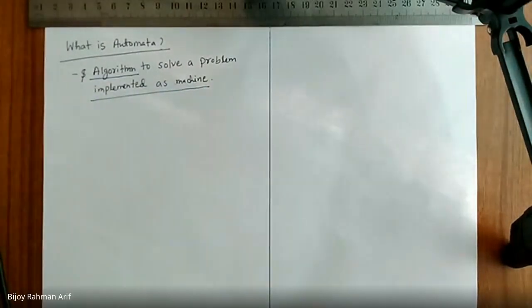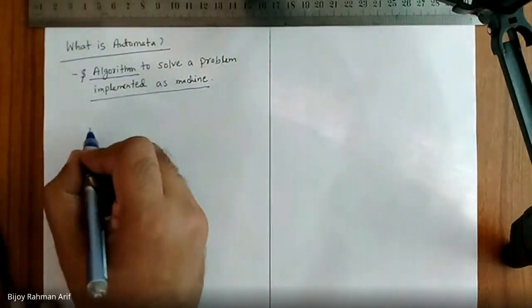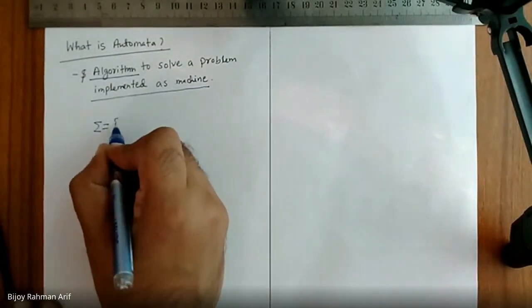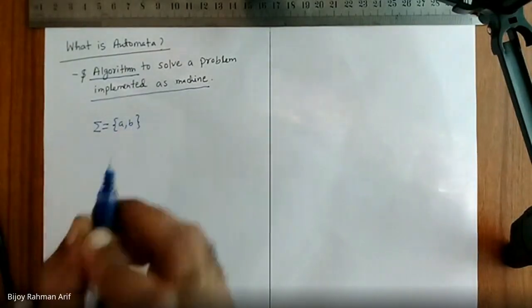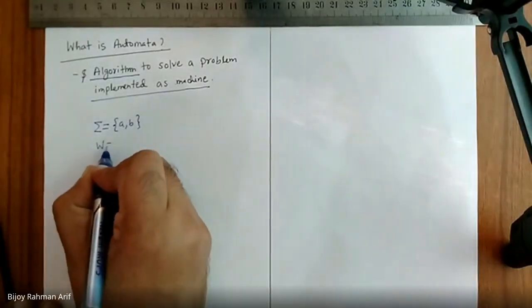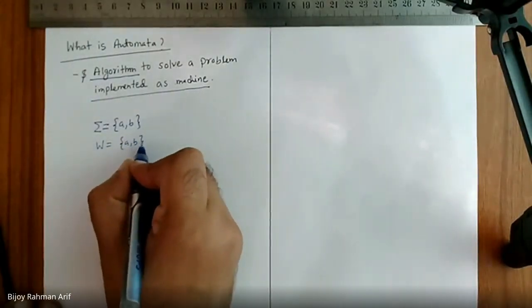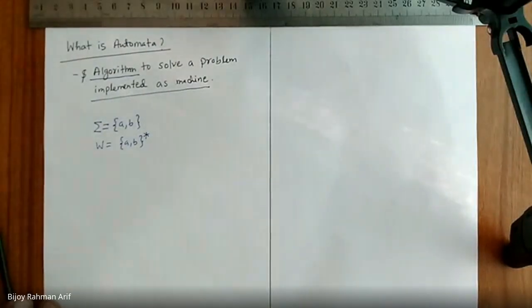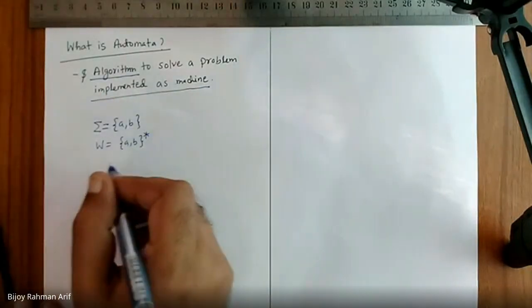Last class we formally defined automata. But before continuing with that topic, let's take an example. Let's assume my alphabet is A comma B. My word set is A comma B star. Is it clear to you guys? So we are done with defining the alphabet. We cannot go beyond A and B. And my word set is all the possible strings that can be generated.